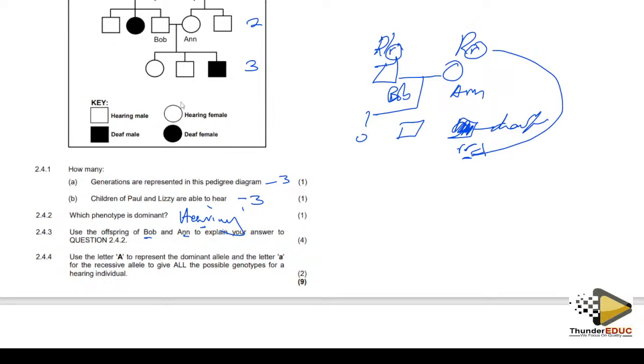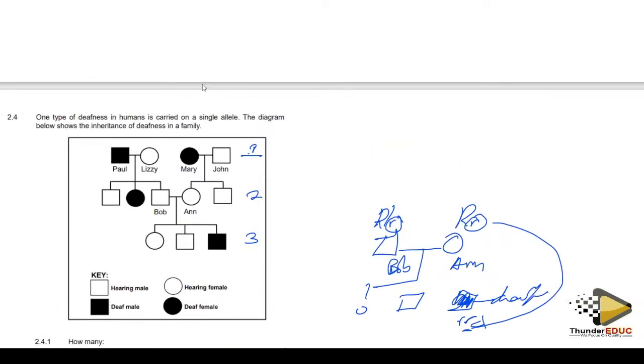You can say that Bob, who is male and hearing, married Anna, who is female and hearing. Did they say it's caused by sex linkage?